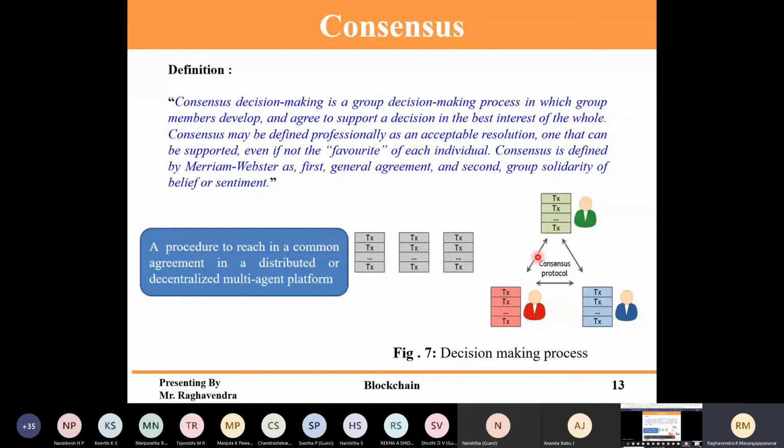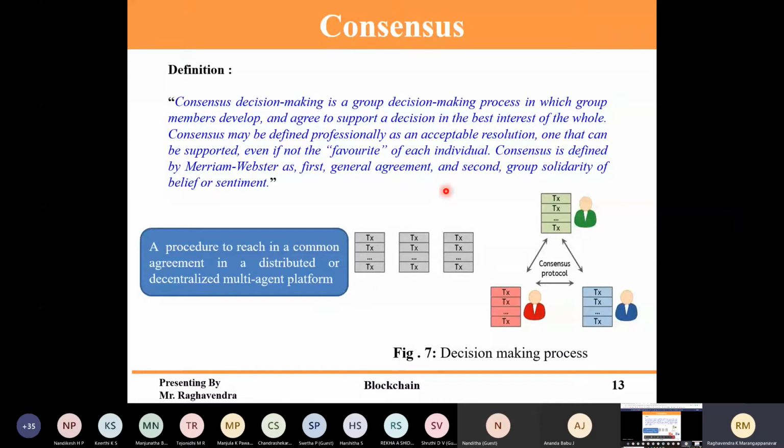But if two persons are there, there will definitely be a need for an agreement. If there is more than one person, then definitely there is a need for an agreement. So consensus is just an agreement. What agreement? There are some sets of rules, written as smart contracts. Smart contracts are some sets of code that the consensus has to agree on. What smart contracts are, I will come to that.